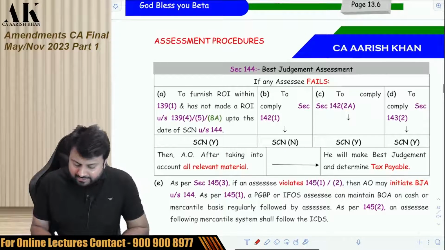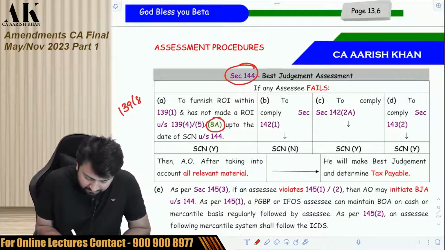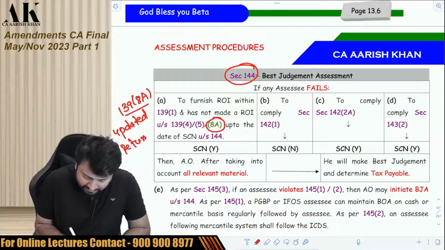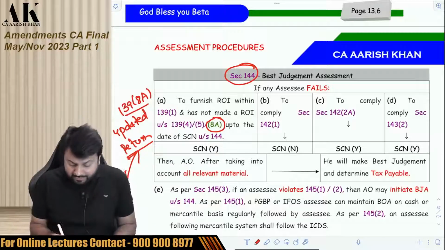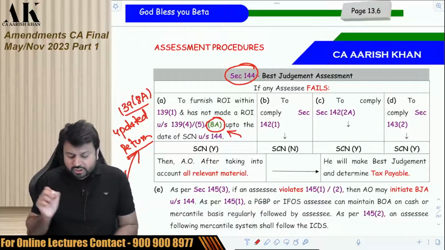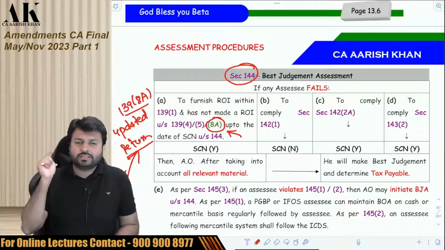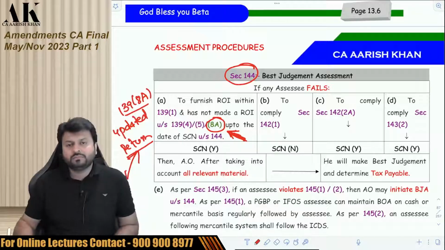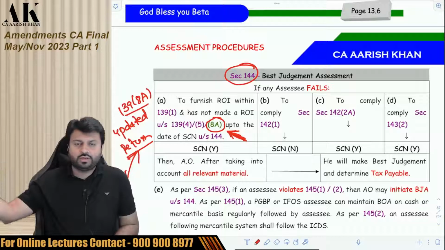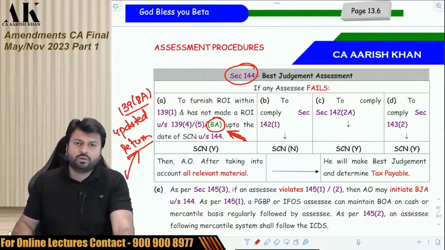Now the next amendment is in section 144. There is a mention of a new section 139(8A) here, which is the concept of updated return. Obviously, you will not understand this right now until we are done with this concept, so I am not speaking much about it. But there is an insertion of a new section along with 139(1), 139(4), 139(5). Now there is a mention of 139(8A) also. You can just check this. We will be doing this after some lectures, maybe in the next one or two lectures. Don't worry. Just check it once and then we'll go ahead with the next one.